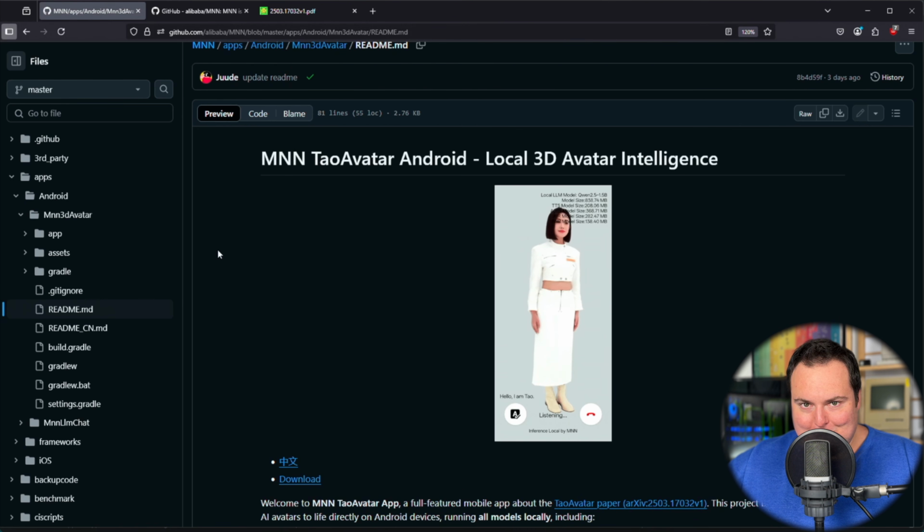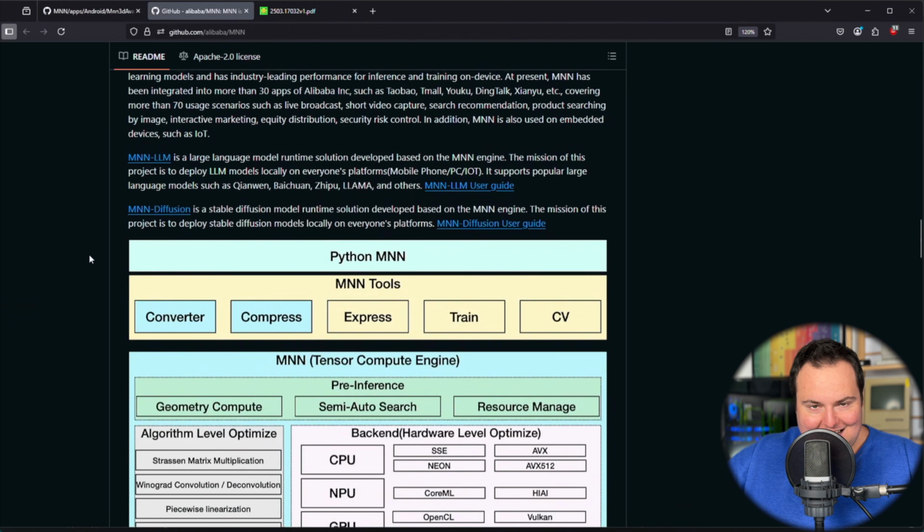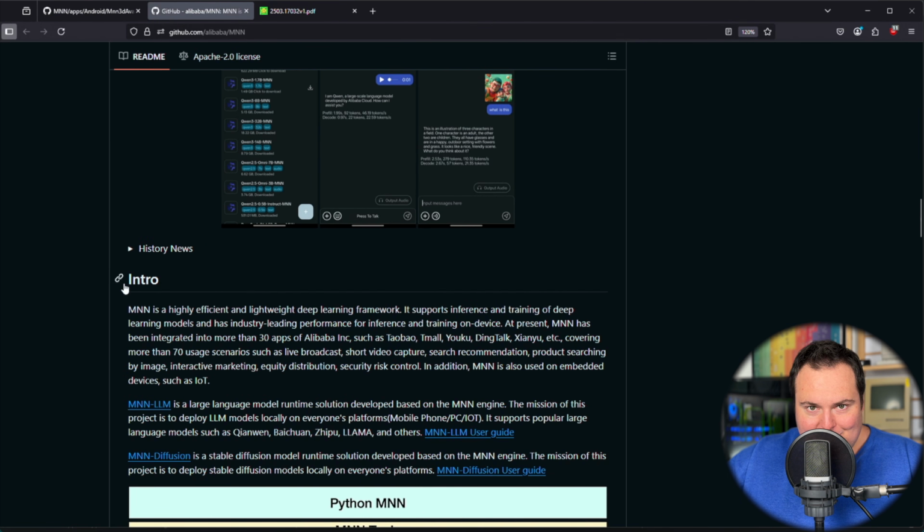Quickly, before we take a look at the actual Avatar Android application, I will give a brief of what MNN actually is, and honestly, I'm not very familiar with it, so I am just going to regurgitate a part of the introduction right here: this is a highly efficient and lightweight deep learning framework, supports inference and training of deep learning models, and has industry-leading performance for inference and training on device. So really what it seems like is that this is more poised towards running machine learning and AI models on edge devices